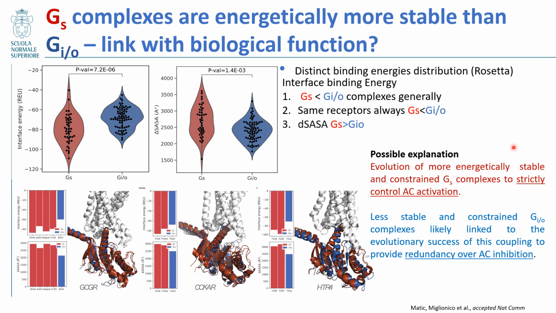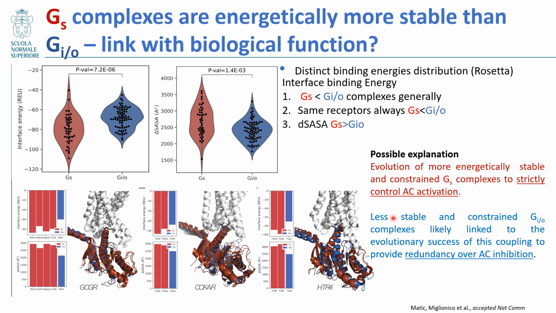Another interesting fact is that for structures that have resolved the same GPCRs with different G proteins, both Gs and Gi/o, they always show the same thing, where Gs has a lower energy and is more stable than the Gi/o complex.